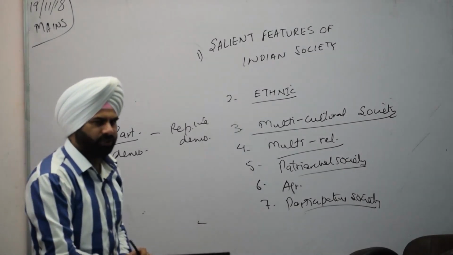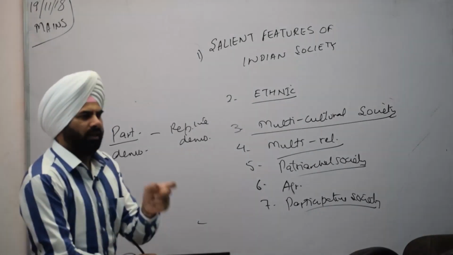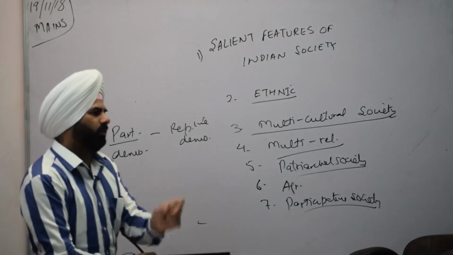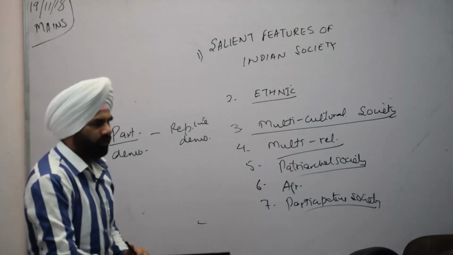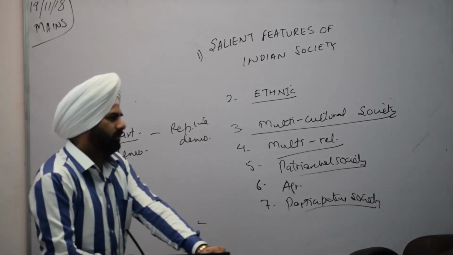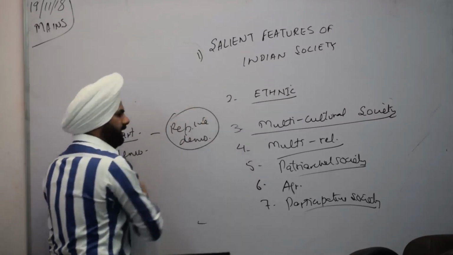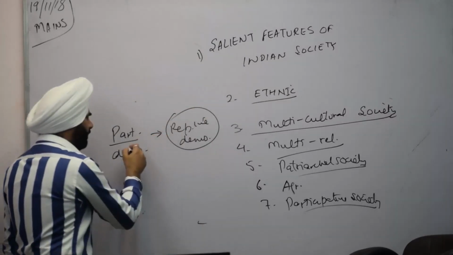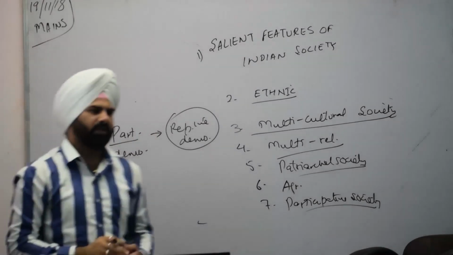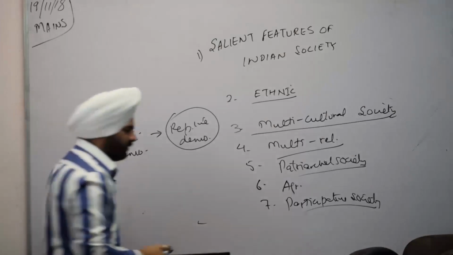But the representation of the women was comparatively less. To increase the representation of the women, to make the society, the economy, the polity more and more participative, what we did was the government passed the 73rd and 74th Amendment Act, so that the representative democracy can be made, and we could very easily move from participative democracy to representative democracy. Next, we are a secular society.